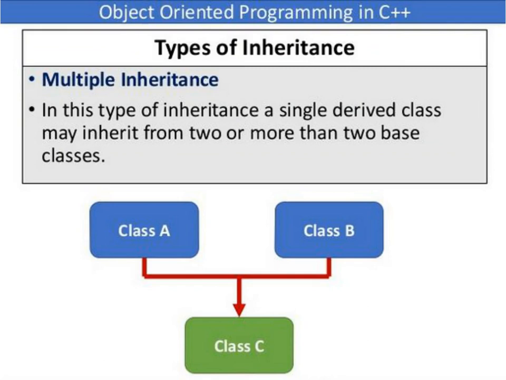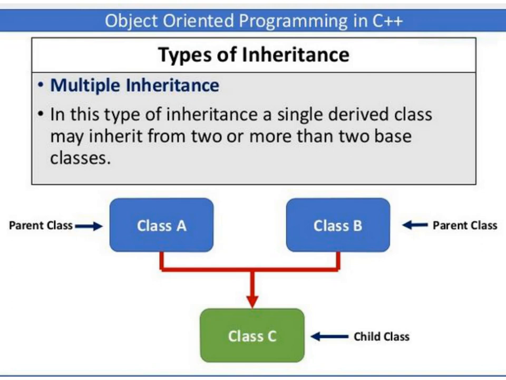The next type of inheritance is multiple inheritance. In this type of inheritance, a single derived class may inherit from two or more base classes. So in multiple inheritance, we have many base classes, many parent classes, and there is only one single child class. Such kind of inheritance is called multiple inheritance.